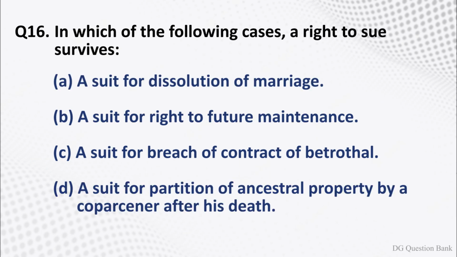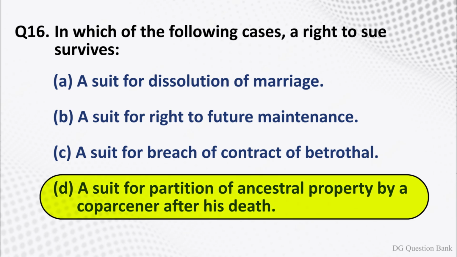Question number 16. In which of the following cases a right to sue survives? The options are option A, a suit for dissolution of marriage. Option B, a suit for right to future maintenance. Option C, a suit for breach of contract of betrothal. Option D, a suit for partition of ancestral property by a co-parcener after his death. The right answer is option D, a suit for partition of ancestral property by a co-parcener after his death.